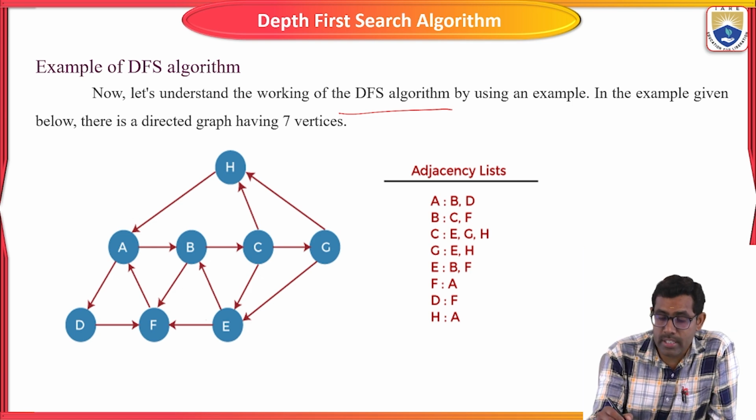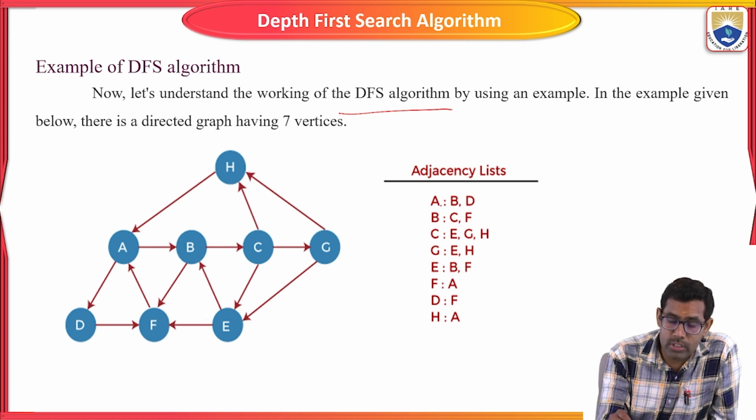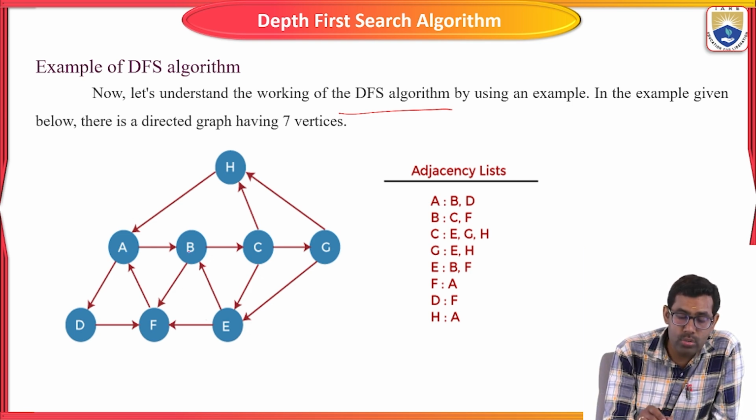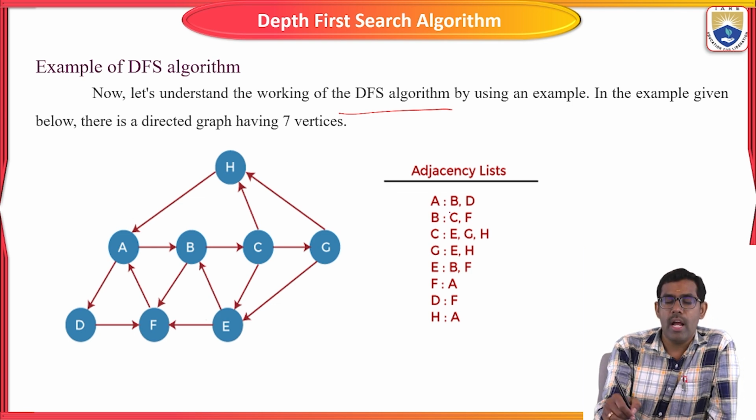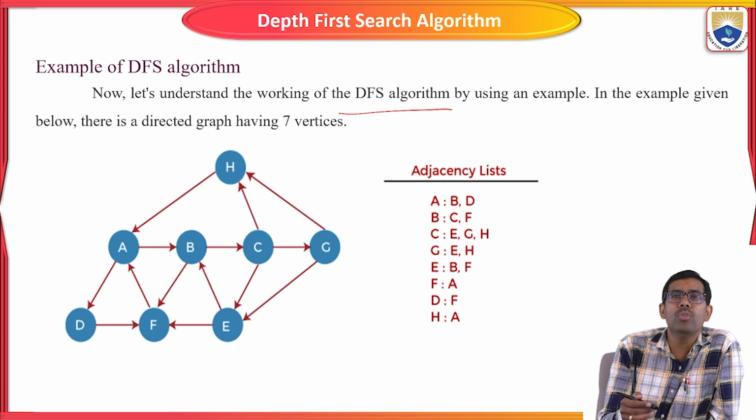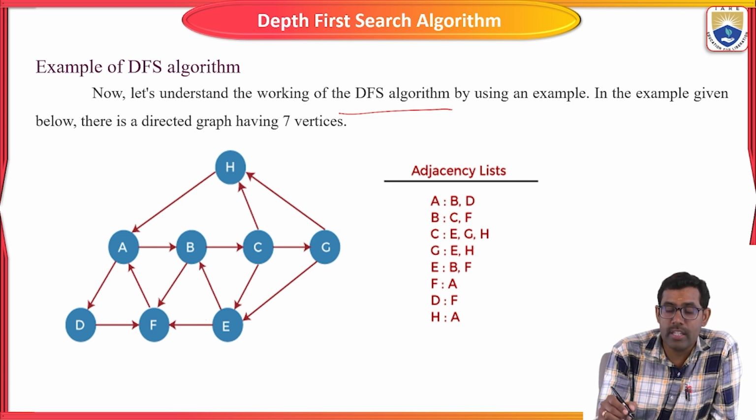You see here, I have given all the nodes. So how many nodes are there? 1, 2, 3, 4, 5, 6, 7, 8. So a total of 8 nodes are written here, and for each and every node, its adjacent nodes are also given here.